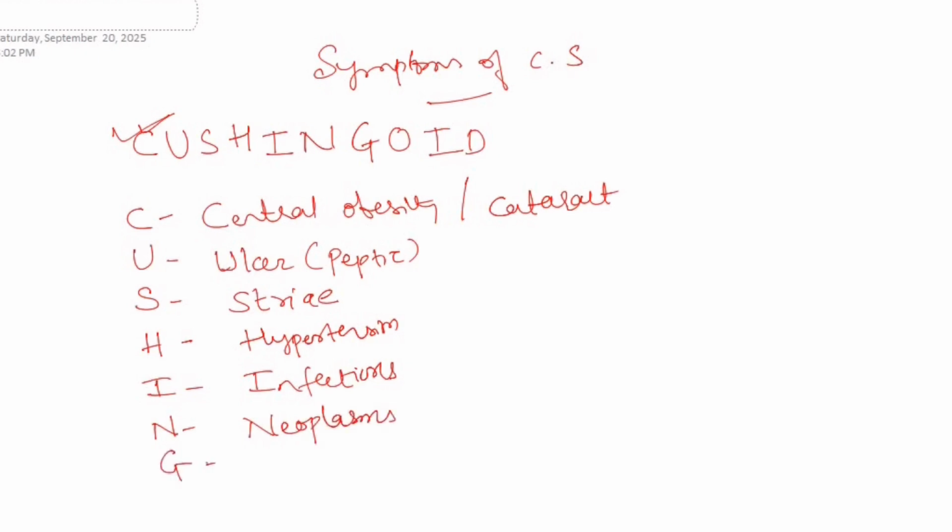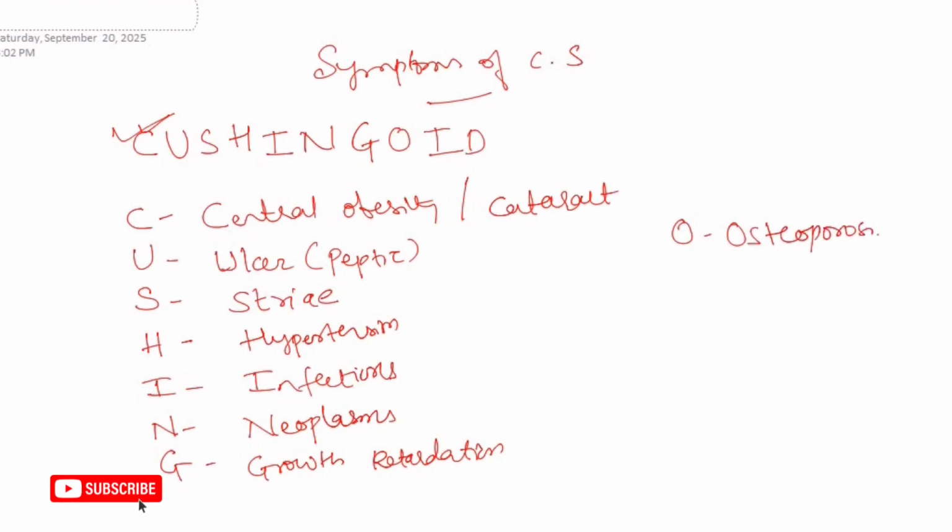G stands for growth retardation. O stands for osteoporosis. I stands for increased ICP, intracranial pressure. Then D stands for diabetes mellitus.